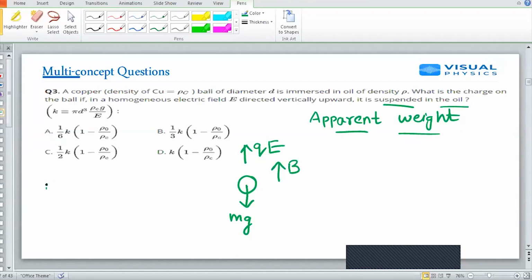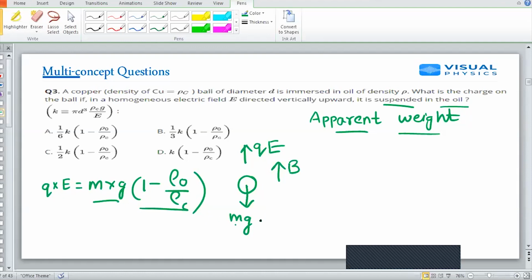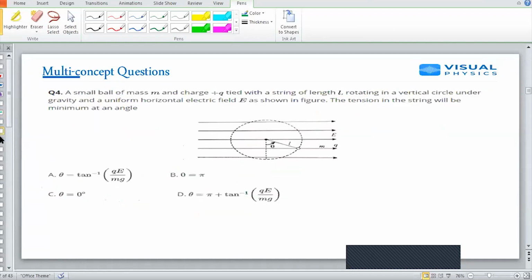So I can simply write that as qE is equal to mg times 1 minus rho naught by rho copper. So this is apparent weight. I am not using mg, I am using mg minus B. That will be equal to qE. So by putting appropriate values, my option number 1 is correct. Next, question number 4.